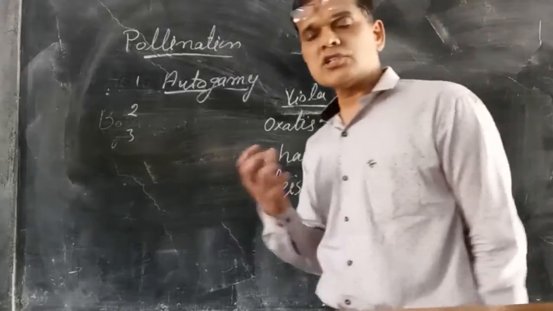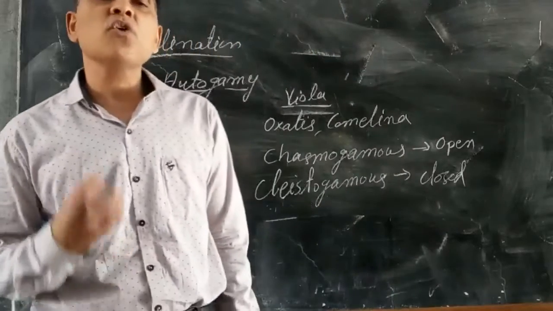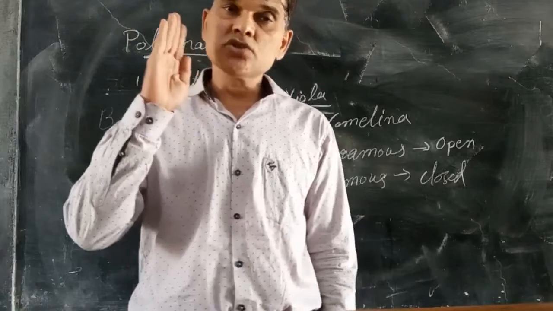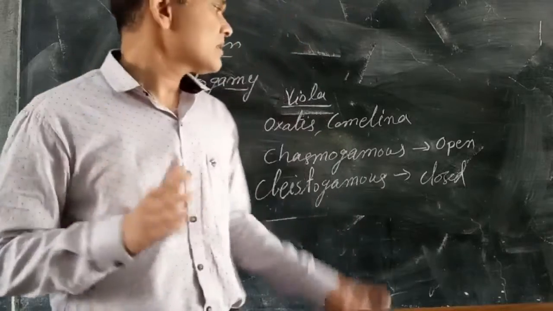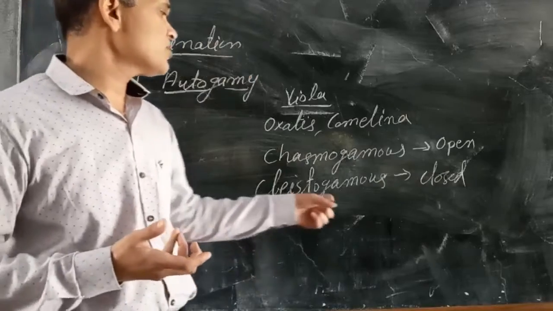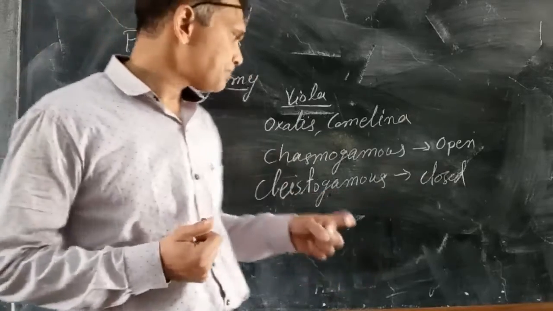Whenever a closed flower is there, self-pollination will always occur. Just like in pea plants, self-pollination is there due to the presence of cleistogamous flowers.